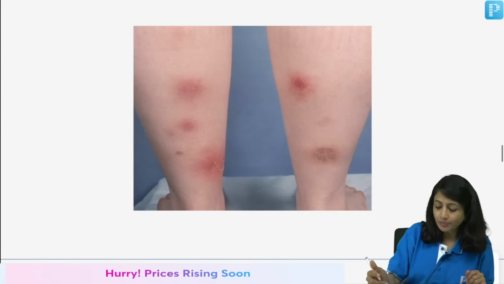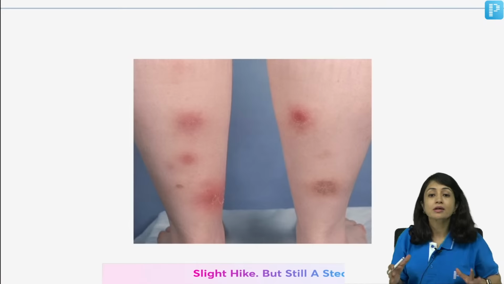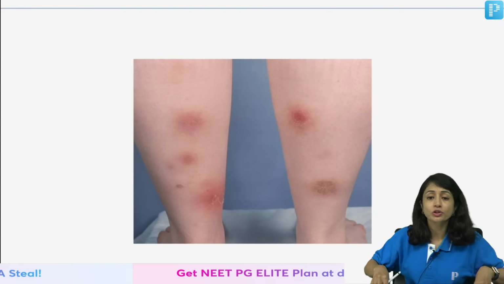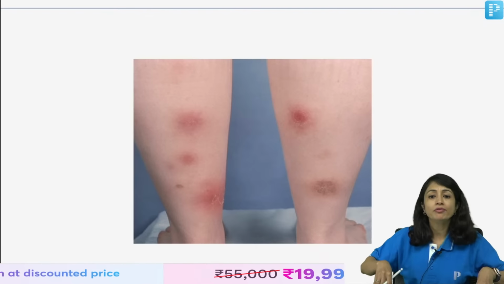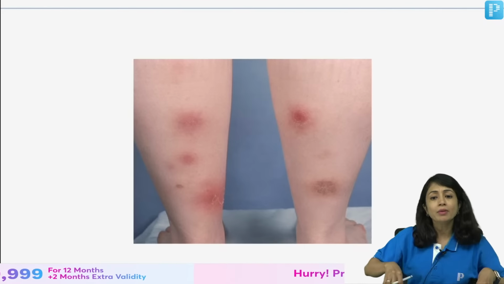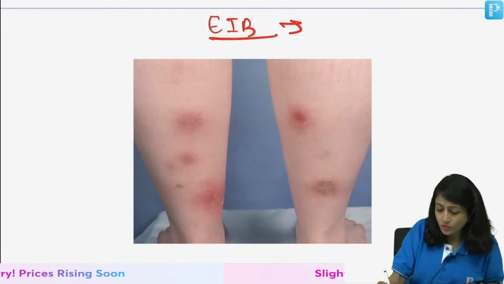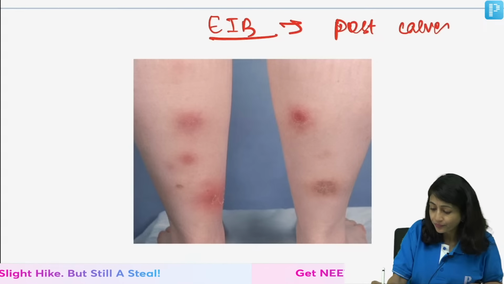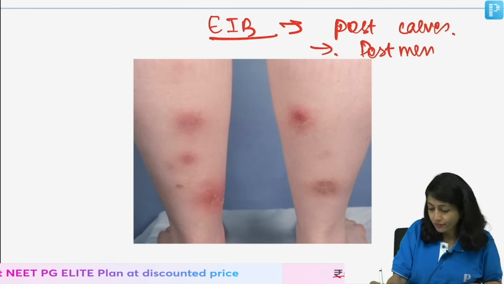The third type is called erythema induratum of Bazin. Now, this is a facultative tuberculid. What do you mean by true and facultative tuberculid? True tuberculids are those which are caused only by MTB. Facultative tuberculids can be caused by others also. So, erythema induratum of Bazin is important because you see it on the posterior aspect of the calves, in postmenopausal females.